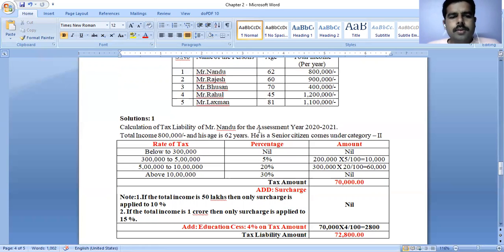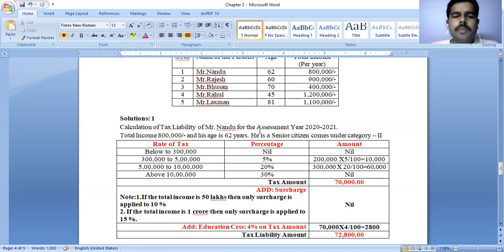The next slab, 5 lakhs to 10 lakhs, is 20%. The amount is 3 lakhs. On 3 lakhs we need to deduct 20%, that is 60,000. Above 10 lakhs is 30%, but his total income is 8 lakhs only, so we need to calculate till 8 lakhs only.